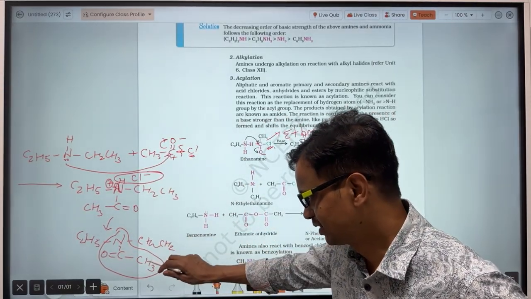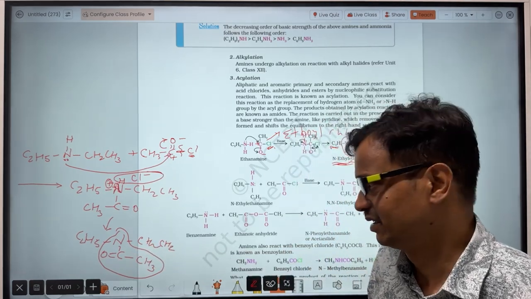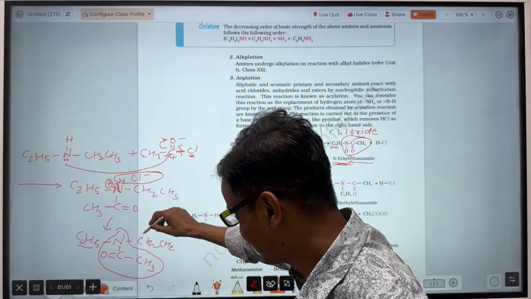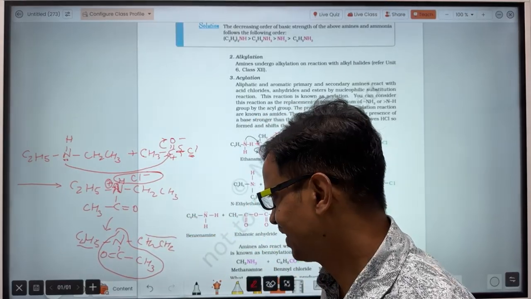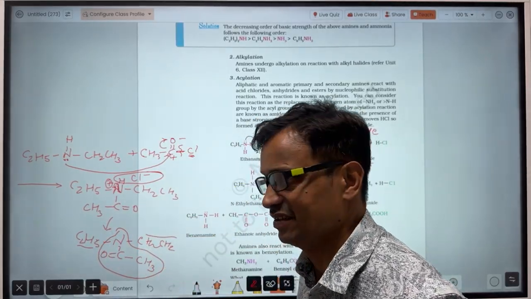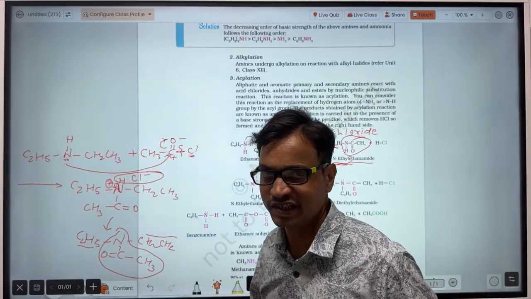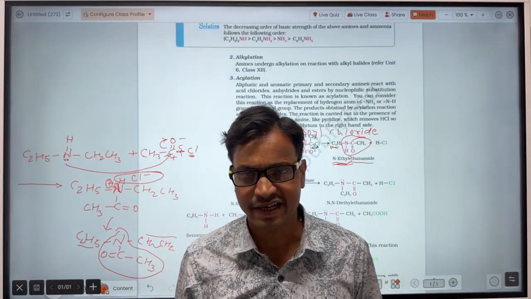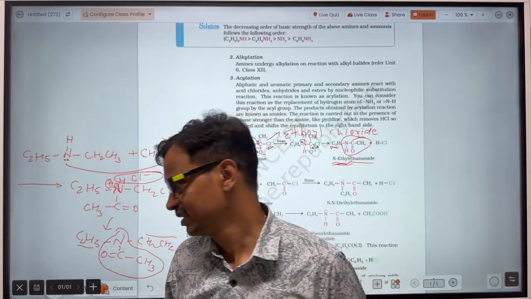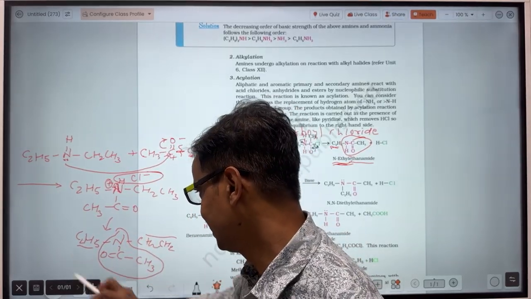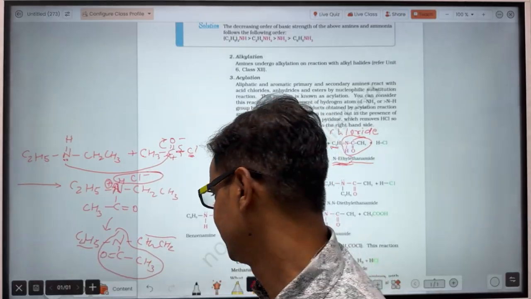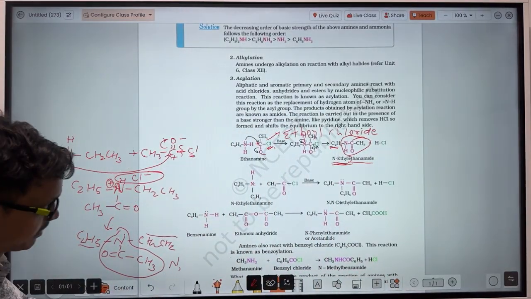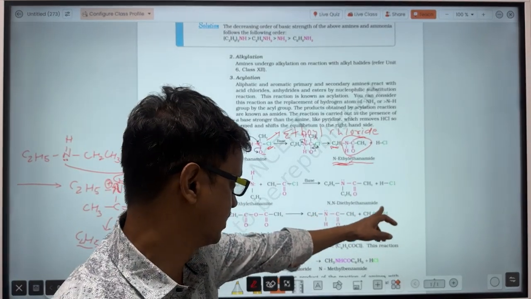Okay, so 2 carbon here, so that's why ethanamide. And here an ethyl group is bonded to this nitrogen, and here also an ethyl group is bonded to this nitrogen. So that's why N,N-diethyl, because the ethyl group is not bonded to the carbon, it is bonded to the nitrogen. So that's why N,N-diethyl we will have to write. So its name will be N,N-diethyl ethanamide.